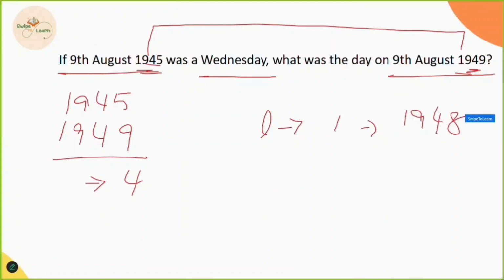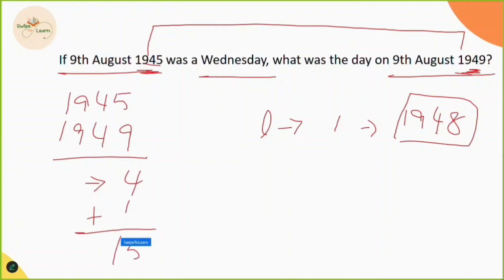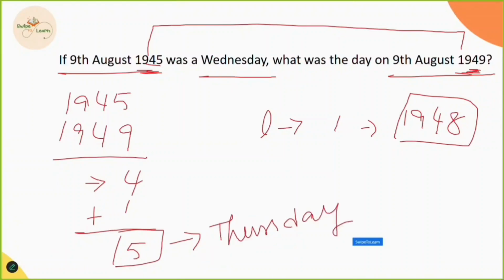So we add that count to the difference of the years. 4 plus 1 becomes 5. This is the code for the day, and when converted into the day, it becomes Thursday. So if 9th August 1945 was Wednesday, then 9th August 1949 is Thursday.